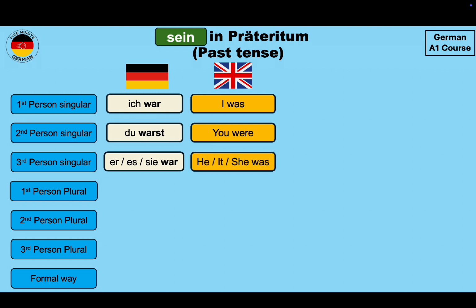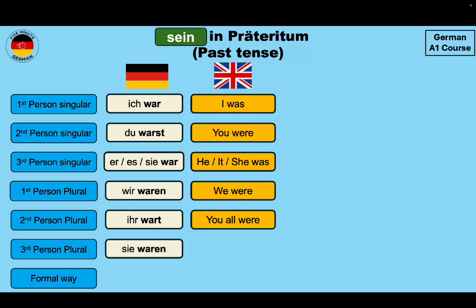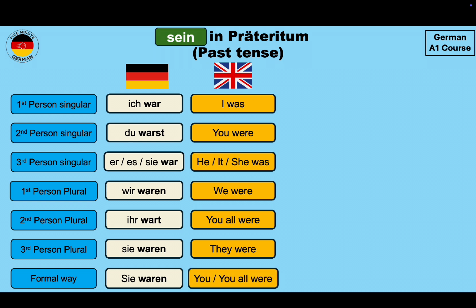For first person plural, it will be wir waren, we were. In second person plural, it will be ihr wart, you all were. Third person plural is sie waren, they were, and formal way is also Sie waren, you or you all were.